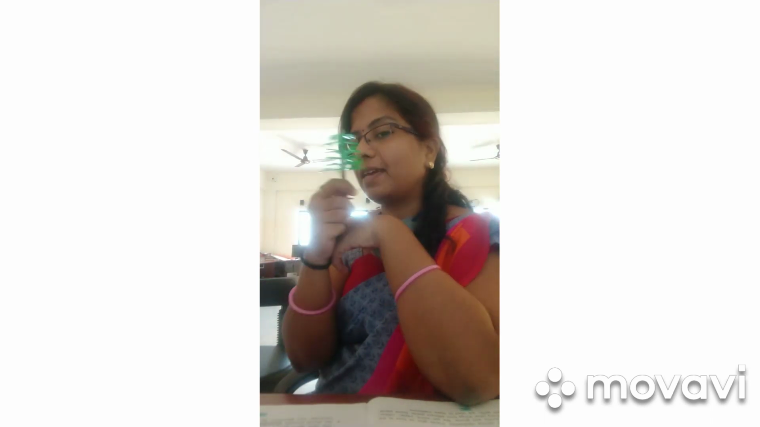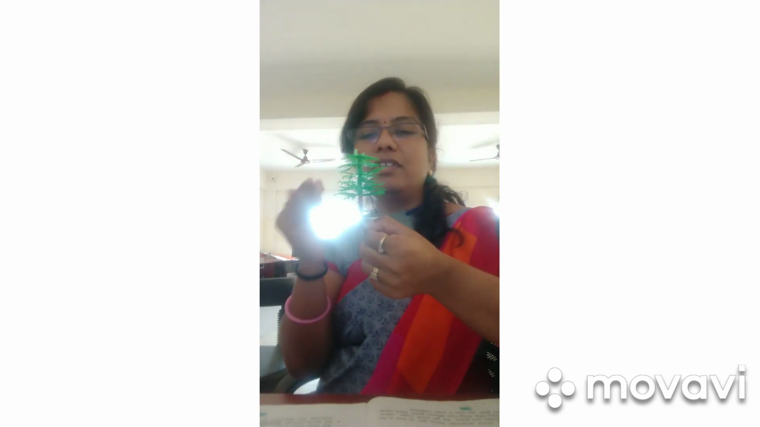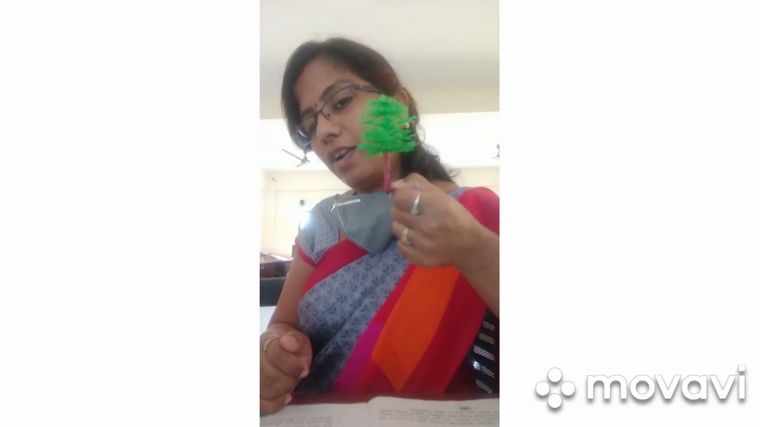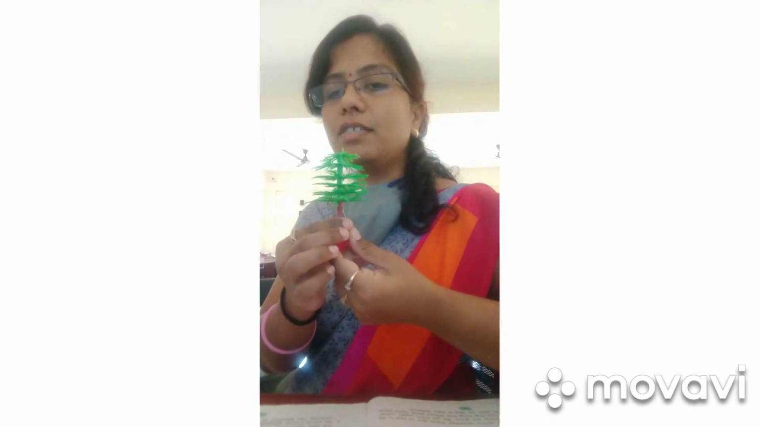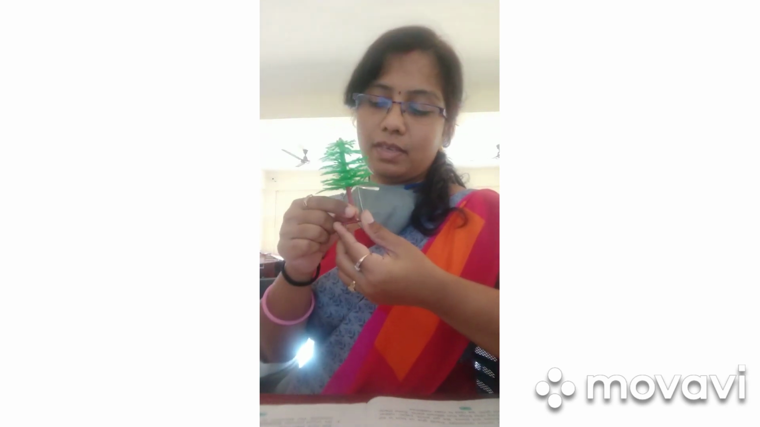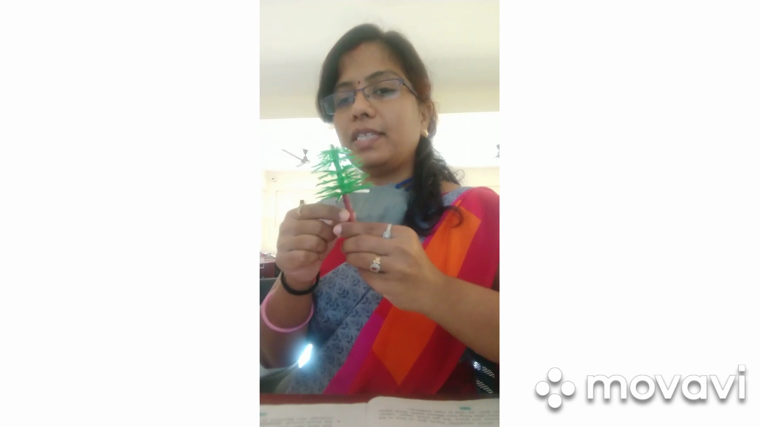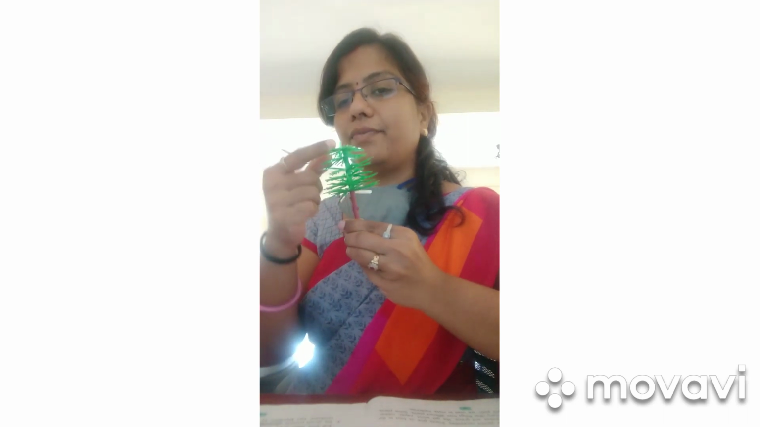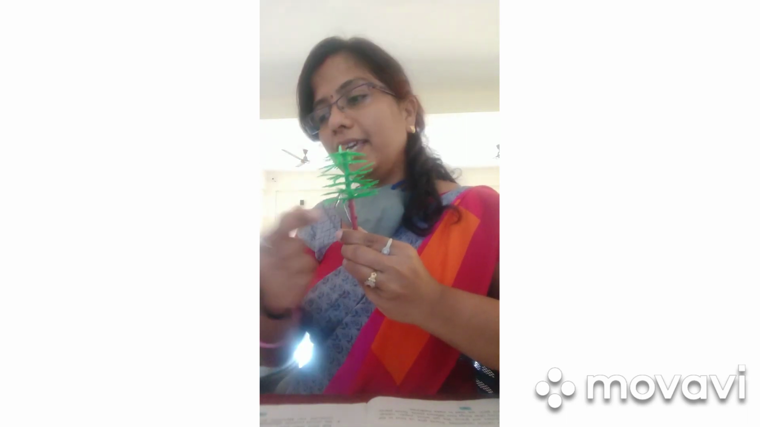Now, what do I have in my hand? Not a real plant, but the pots in our school are bigger, right? So I got a smaller plant. So this is a plant. And what are the different parts of plant we see? We see roots coming down, we see stems, we see branches, and we see green color leaves.